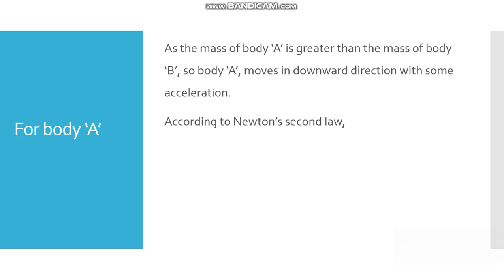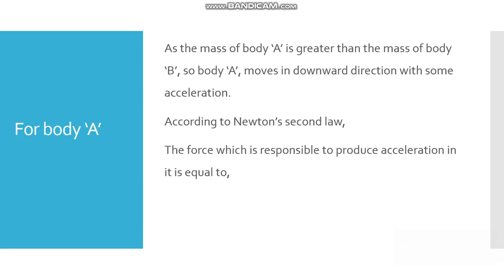Now again, according to Newton's second law, the force which is responsible to produce acceleration is F equal to W minus T. Why is it so? Because W is greater than T. Then we can replace F by m1a and W by m1g. The formula is F equals ma, so for body A we replace m as m1, and here also for m1g.